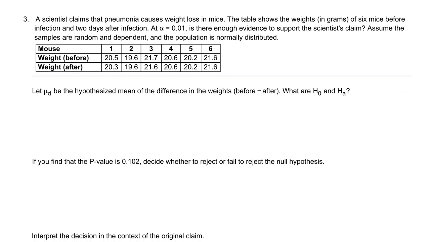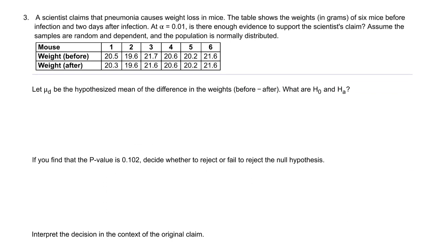So let's look at another example here. This is a better one. This actually has the data for us to see, so we get a better idea what this is really looking like. So a scientist claims that pneumonia causes weight loss in mice. The table shows the weights in grams of 6 mice before the infection and 2 days after. At alpha equals 0.01, 1%, is there enough evidence to support the scientist's claim?